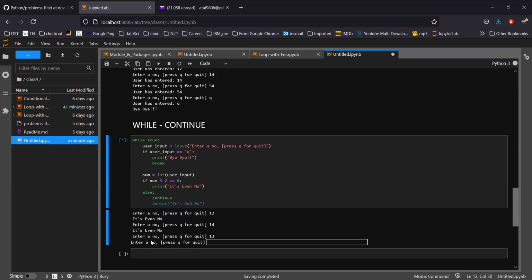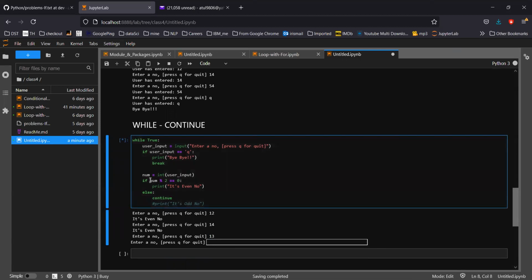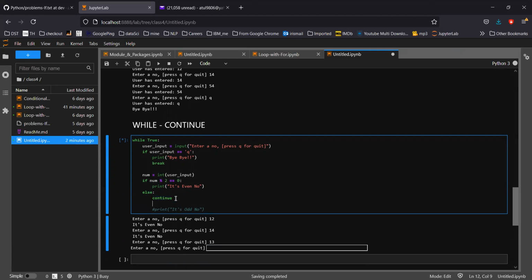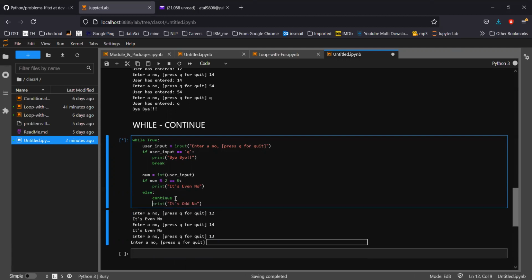As soon as I hit 13, in the 13 case, what will happen? It will come here and it will enter the continue. So continue will say go to start. Suppose I write this print statement here, it's odd number.